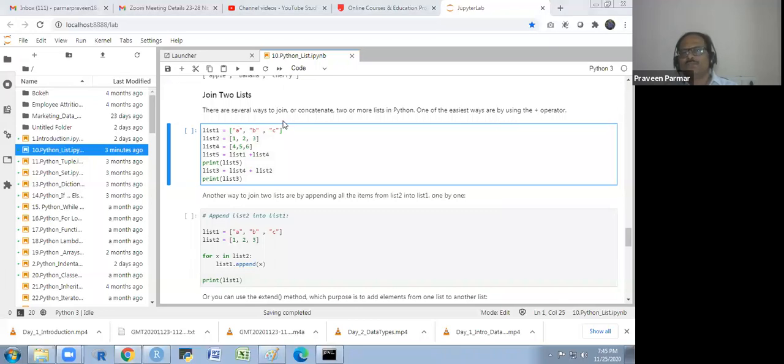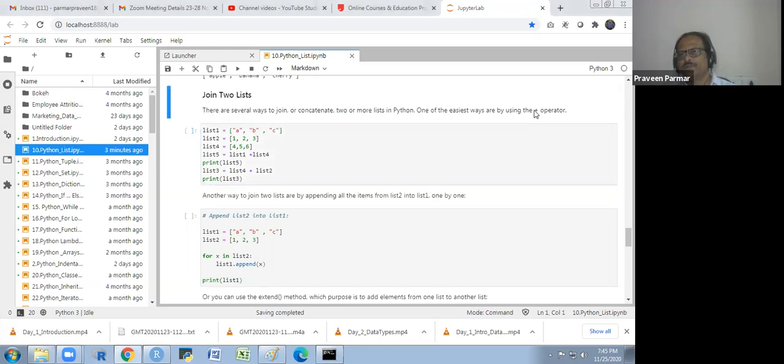There are several ways to join or concatenate two or more lists in Python. One of the easiest ways is by using the plus operator. List 1 I am taking ABC, list 2 I am taking 1, 2, 3, list 4 I am taking 4, 5, 6, list 5 I am taking list 1 plus list 4.